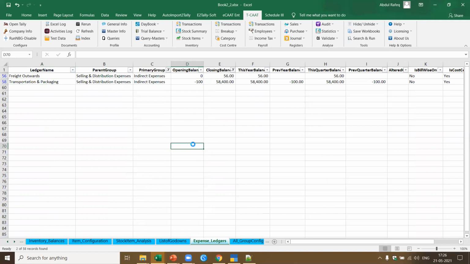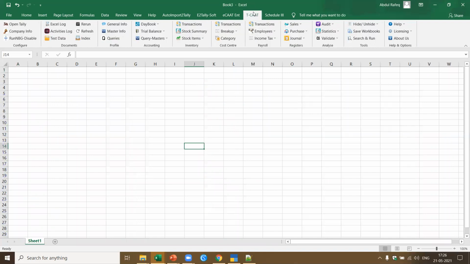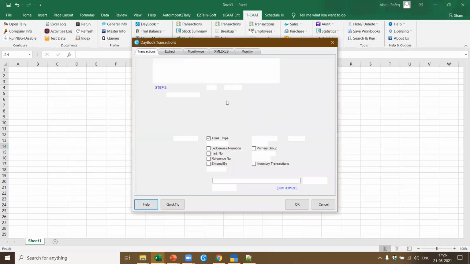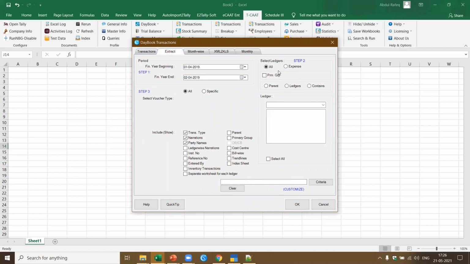Now let me say I'll open one more workbook. So here I come to TCAT. You remember I told you we can extract daybook transactions. I showed you the daybook transactions. I come to transactions here. In transactions, I want to extract. In extract, I've got all these options.